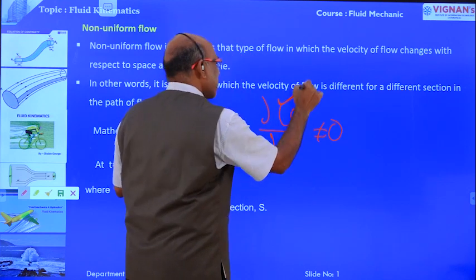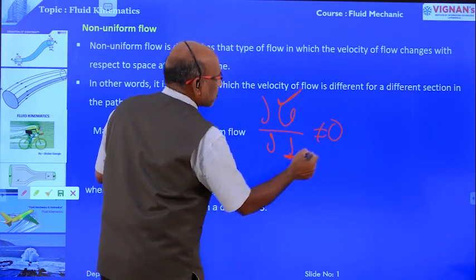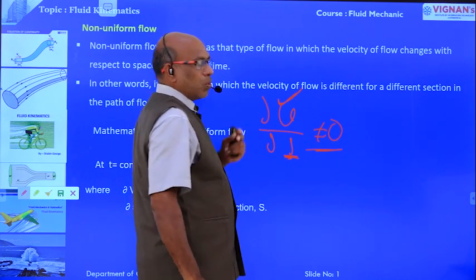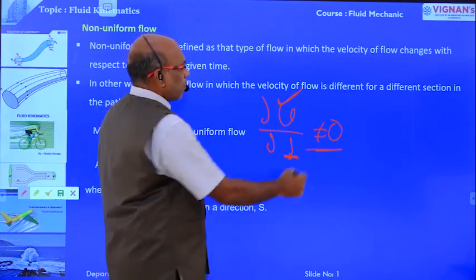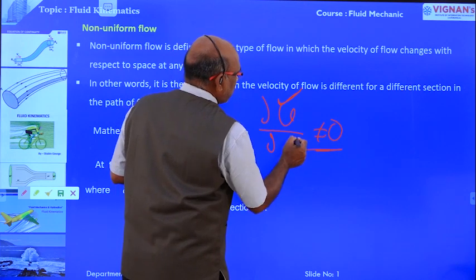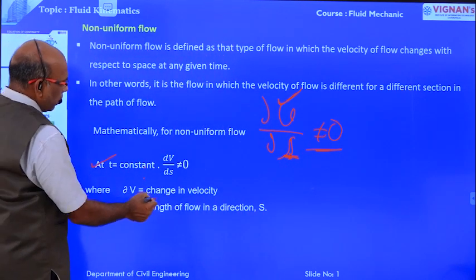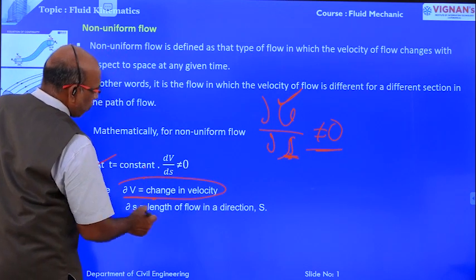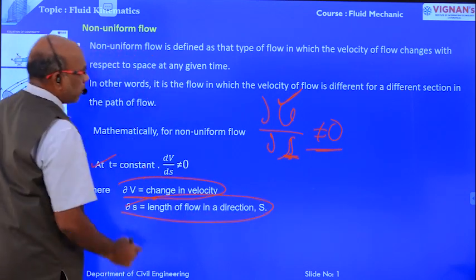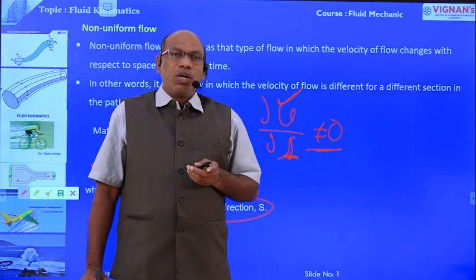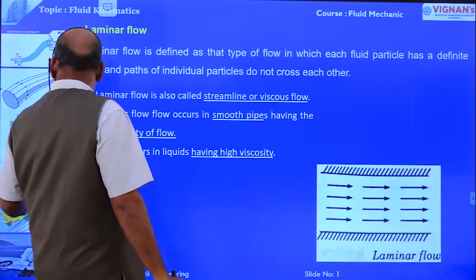Velocity at a given instant with respect to space is not constant. Here ∂v is the change in velocity, and ∂s is the length of flow in the direction of s. This is about non-uniform flow.